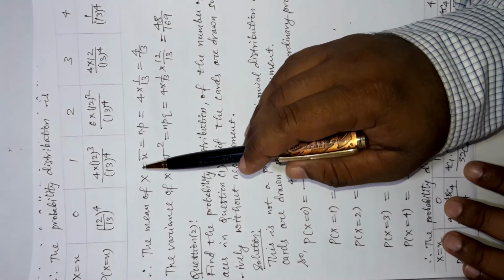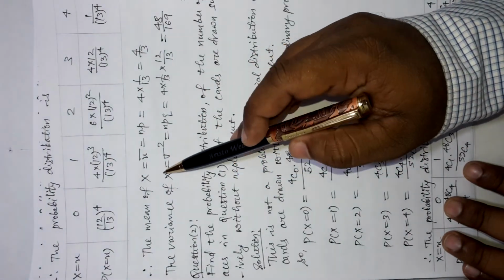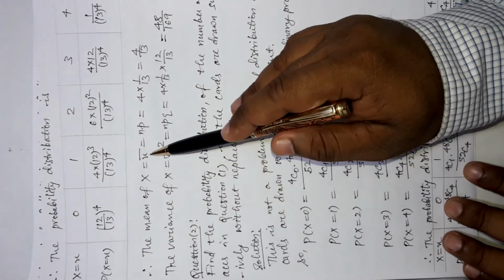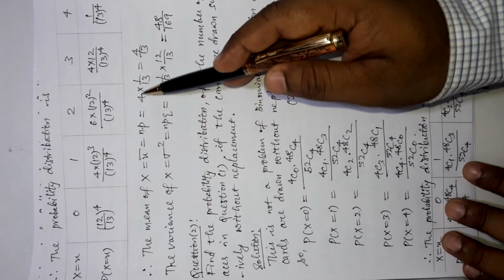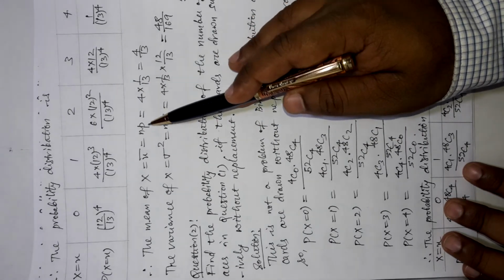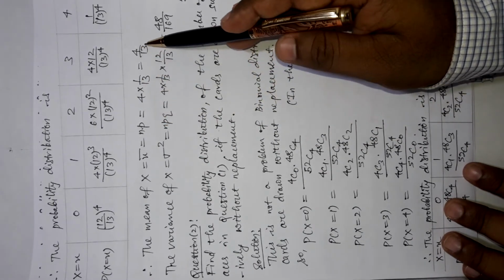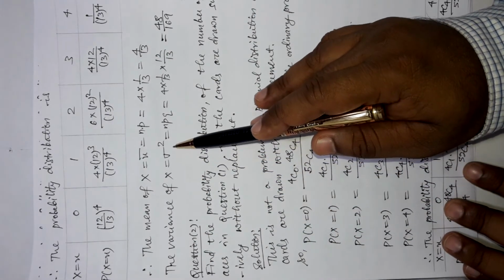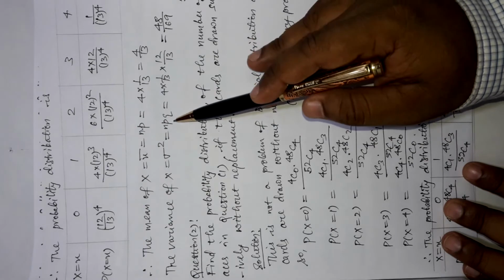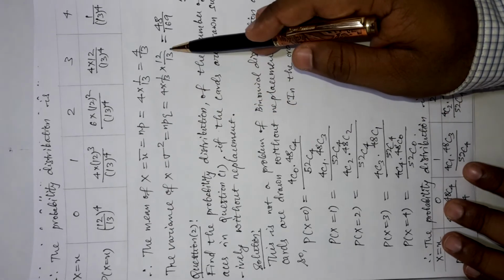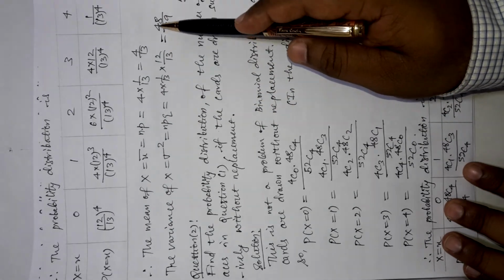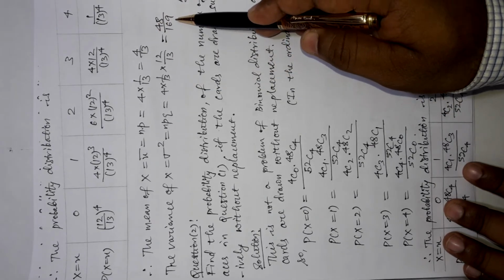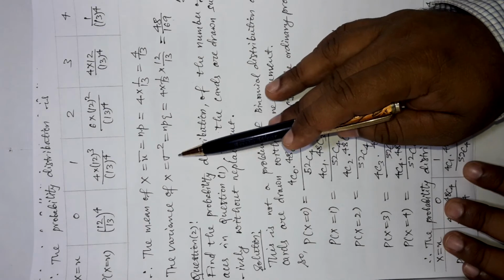Now secondly, it is asked to find the mean of the random variable and the variance of the random variable. The mean of the random variable x is nothing but x bar, which is n into p. n is 4, p is 1 by 13, so the mean is 4 by 13. The variance of x is sigma square, which is npq. We know the values of n, p and q, put them all together and multiply, and after a small calculation we get 48 by 169. So in this way we obtain all the values.